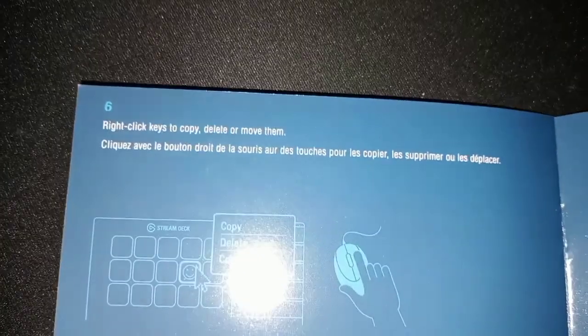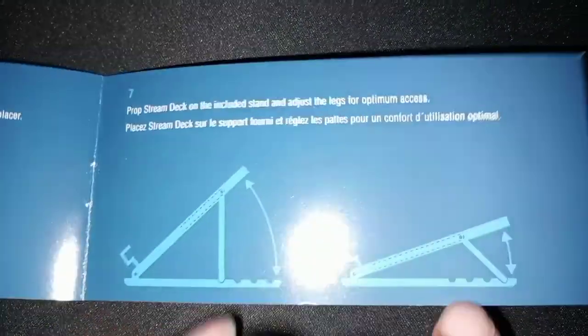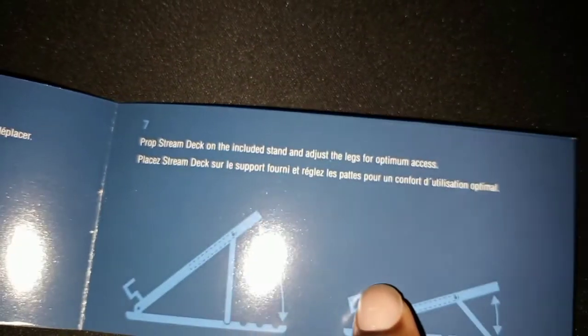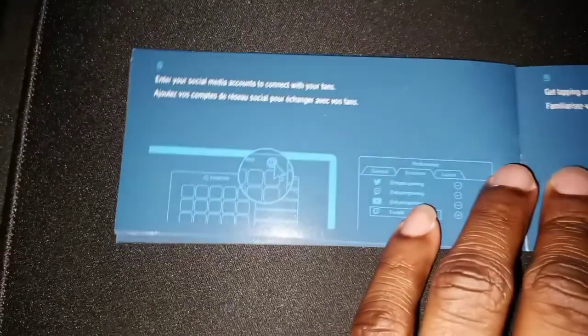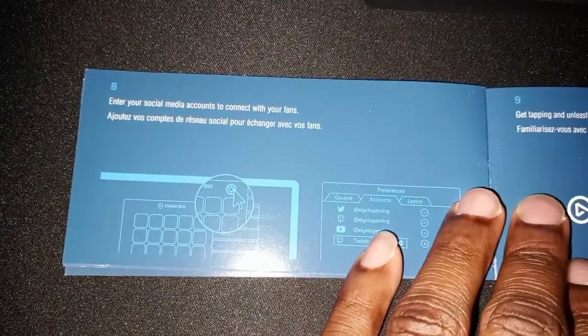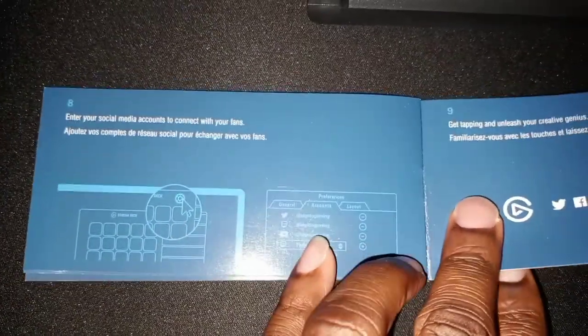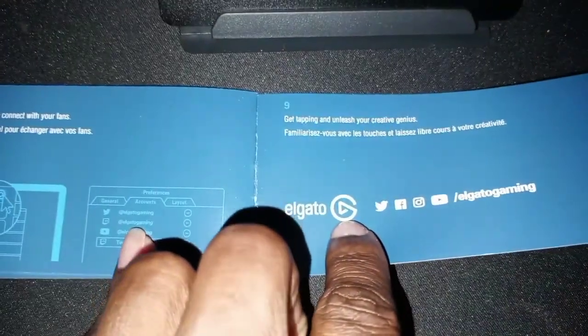Right click keys to copy, delete, or move item. Prop Stream Deck, that's what I just did, as you see. And then last but not least, enter your social media accounts, connect with your fans. Bam, that's it. And that's about it, man.